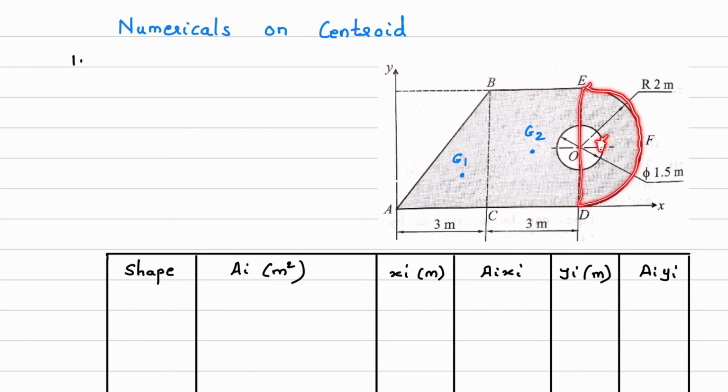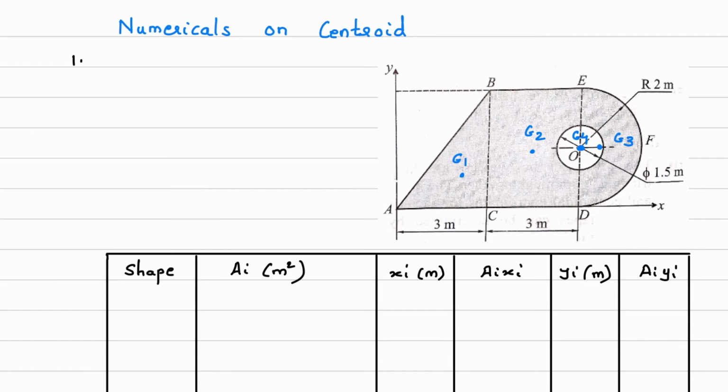You have to remember that table properly. Mark the location of the centroid over here, and suppose this is G3. What about the circle? It will be the center of the circle, so that will be G4. So this is the second step.